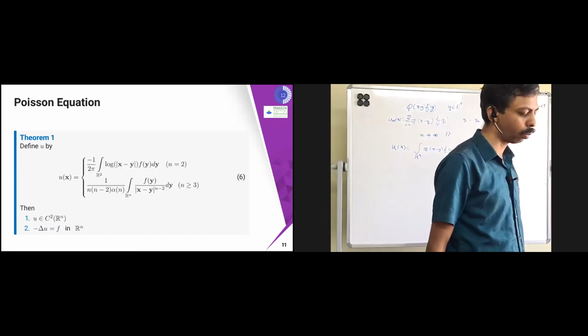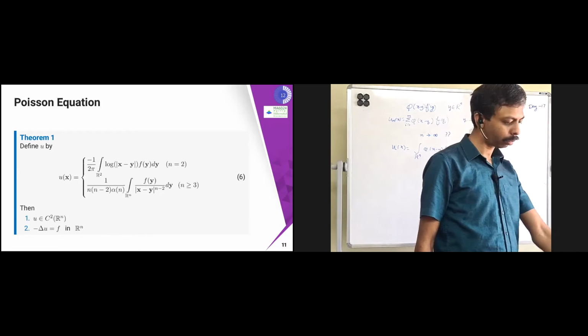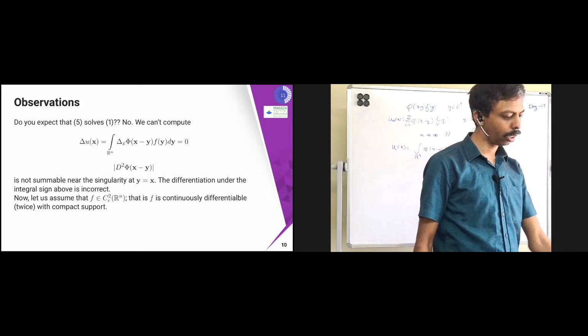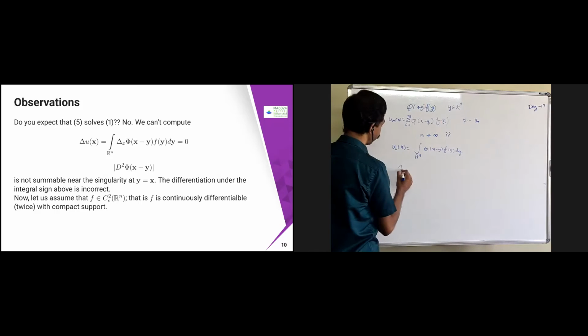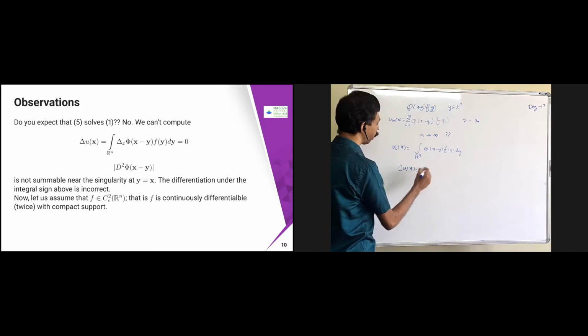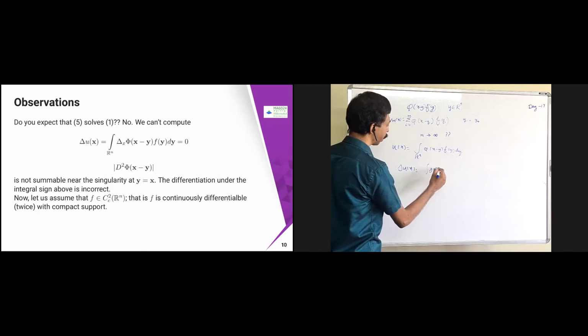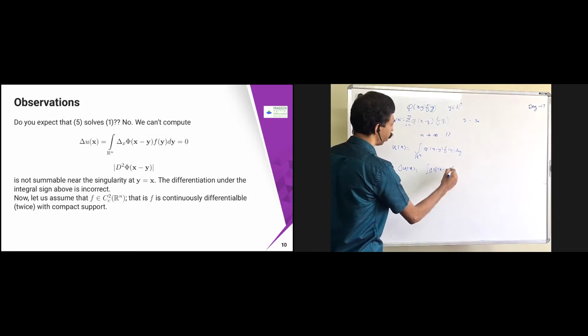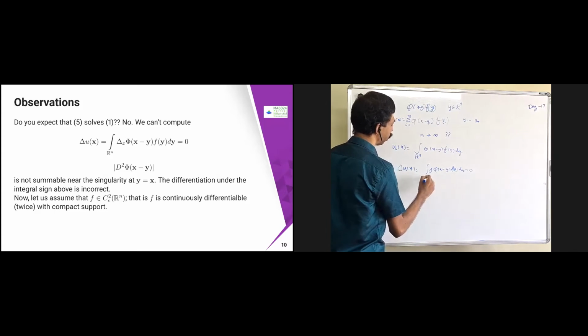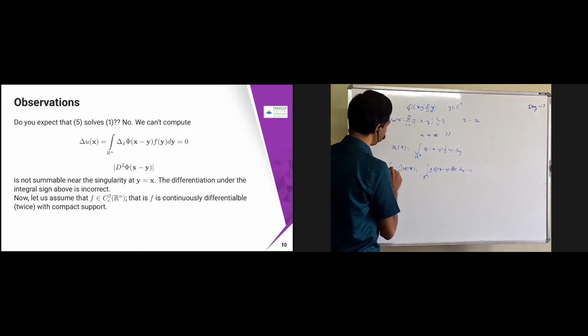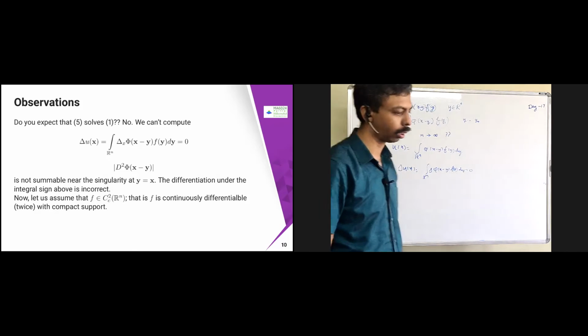The answer is no. We cannot compute straight away that del u of x equals f. If I just substitute del u of x, and then substitute this one, del of pi of x minus y into f of y dy equal to 0, this is not going to work.